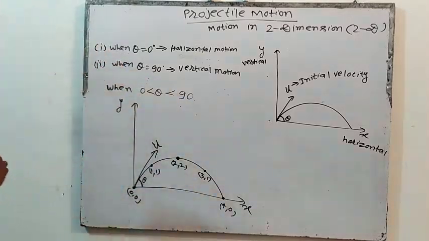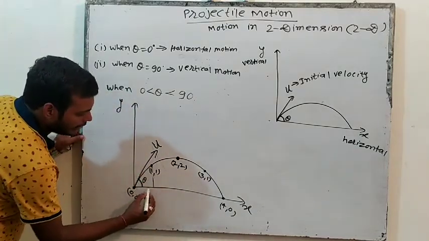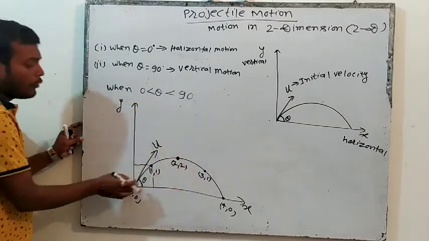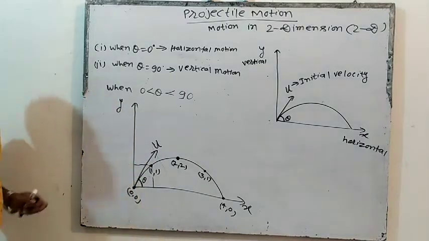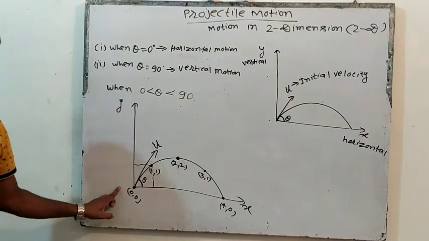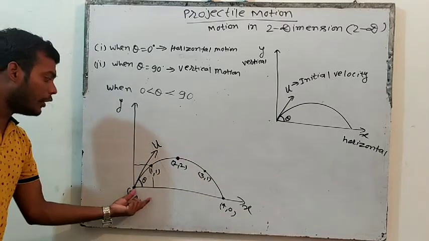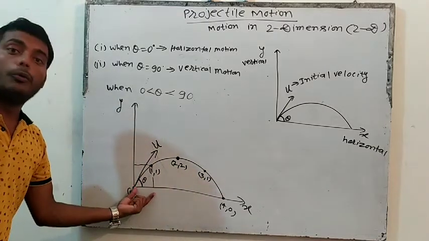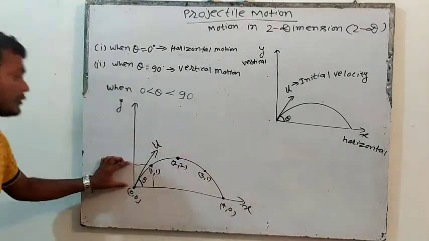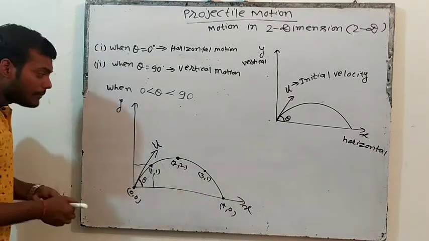Actually, what is happening? That 1, 1 means what? The object will travel 1 meter on the x-axis. At the same time, when it is going in x, it is going 1 meter on the y-axis. क्या हुआ? जब object x-axis में गया, initially कहाँ था? 0, 0 पे. When the object goes to 1, 1, then what we will conclude कि object x-axis में कितना आगे गया? 1 meter. And at the same time, when the object is going in x, it is going in y also. So in y also, how much distance will it go? 1 meter.